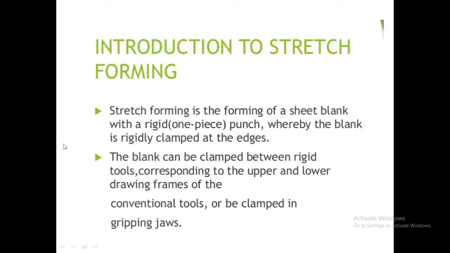Okay, so here the blank can be clamped between a rigid tool, which means the end of the sheet metal will be clamped in a rigid tool. Rigid tool means the gripping jaw, corresponding to the upper and lower drawing frame of the conventional tool. The sheet metal will be clamped between a gripping jaw and the form block, and the sheet metal is placed on the form block.